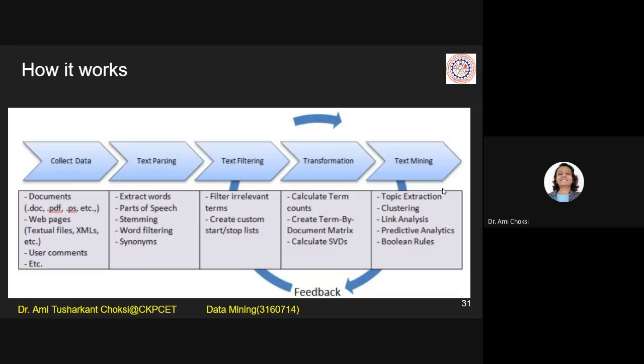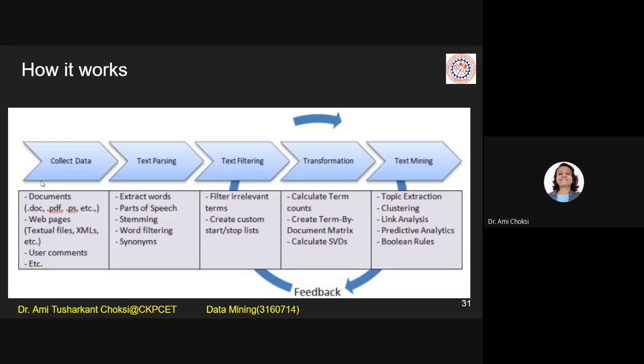Then for text mining, what are all those things? They are also part of text mining. We can say that before doing the text mining, we do all this pre-processing. In the first chapter itself, when we were doing data mining, we talked about these steps. After that, we can apply particular text mining or data mining algorithms, right?